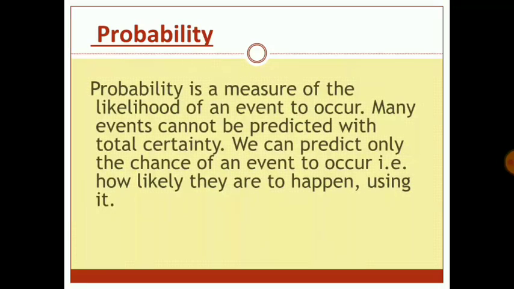What is probability? Probability is a measure of the likelihood of an event to occur. Many events cannot be predicted with total certainty. We can predict only the chance of an event to occur, that is, how likely they are to happen using it. So, probability is something very important. How we decide what is going to happen, our predictions, that is probability.